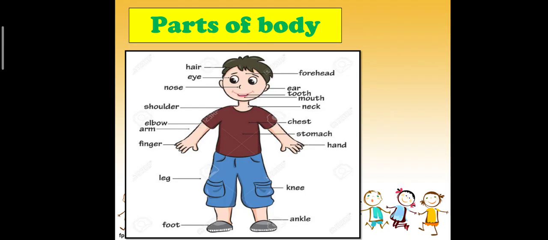Arms help us to catch things, pick them up and play. We have a pair of legs which helps us to walk, run, kick, dance and skip. The different parts of the legs are the thighs, knees, ankles, feet and toes.